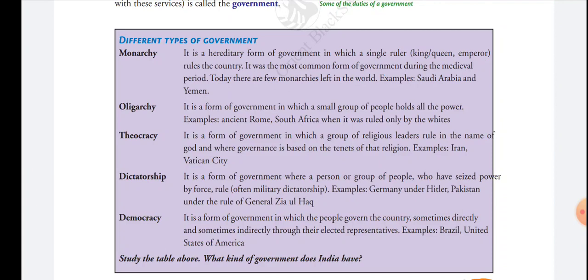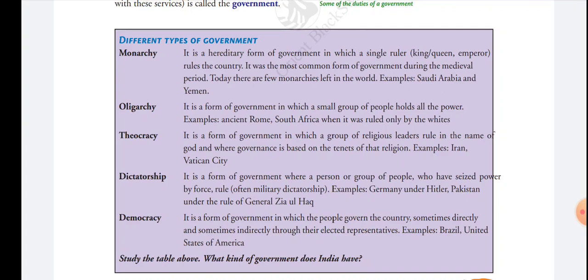The government is based on the tenets of the religion, means on the basis of religion they rule the country. Examples given are Vatican City and Iran. So theocracy, simple meaning, a country ruled by a group of religious leaders.